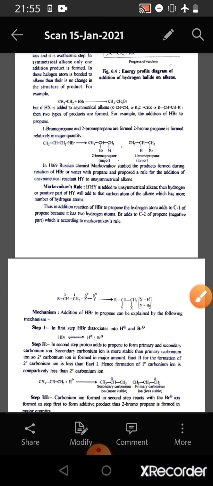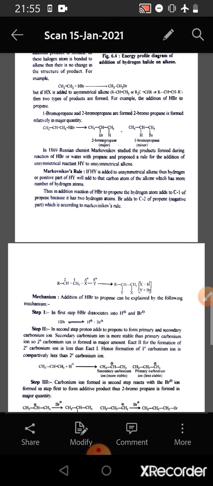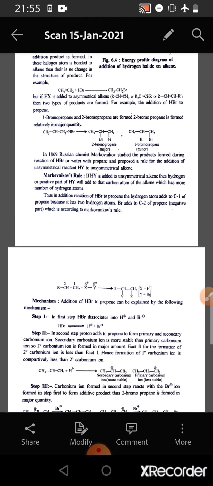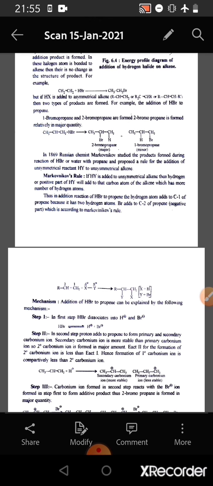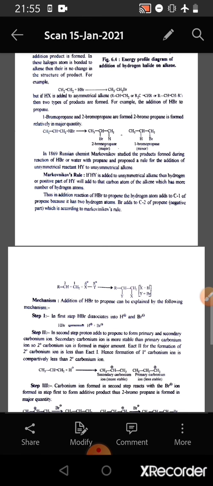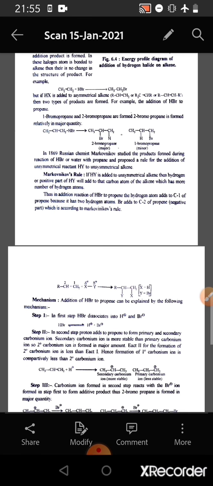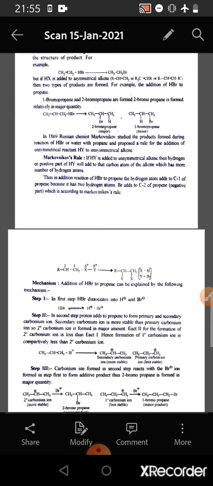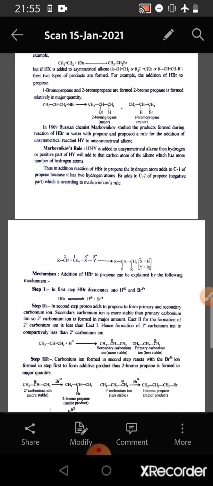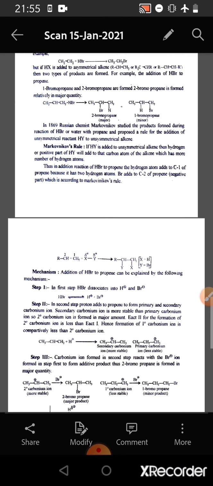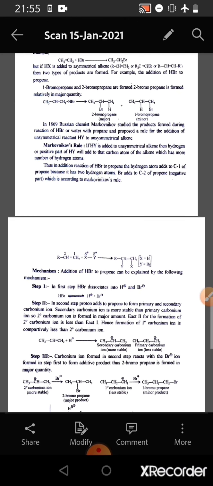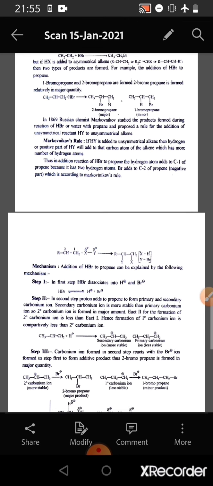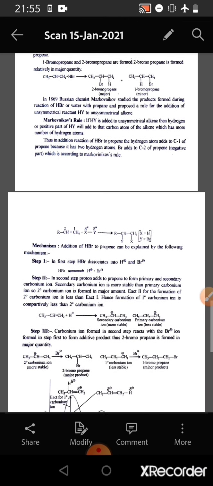In 1869, a Russian chemist, Markovnikov, studied the products formed during reaction of hydrogen bromide or water with propene and proposed a rule for the addition of unsymmetrical reactants HY to unsymmetrical alkenes. This is known as Markovnikov's rule. It states that if HY is added to unsymmetrical alkene, then hydrogen, the positive part of HY, will add to that carbon atom of the alkene which has more number of hydrogen atoms.